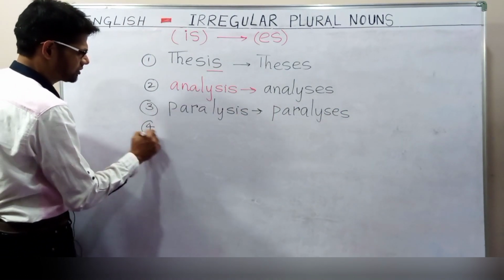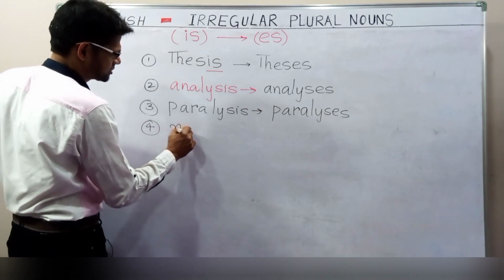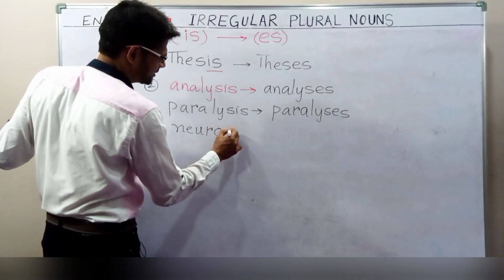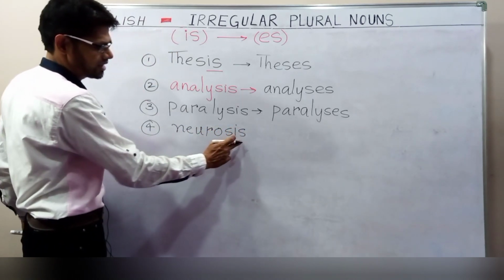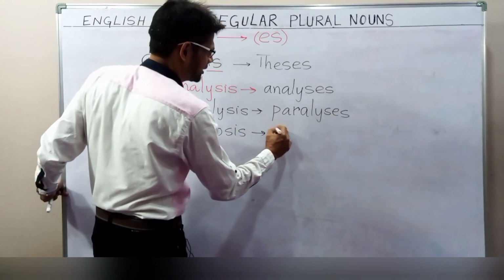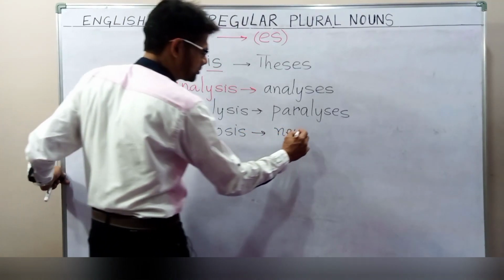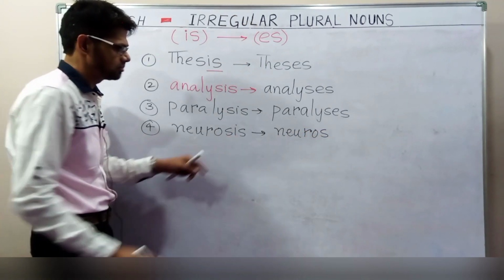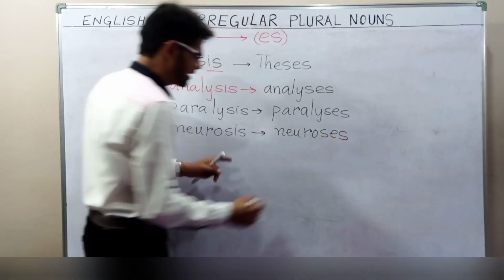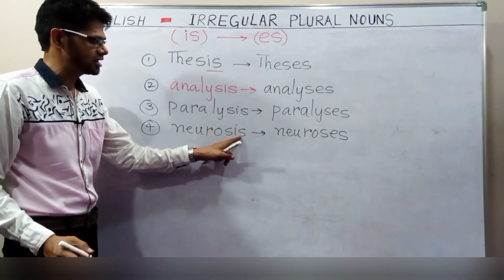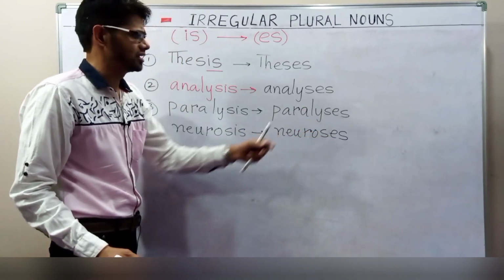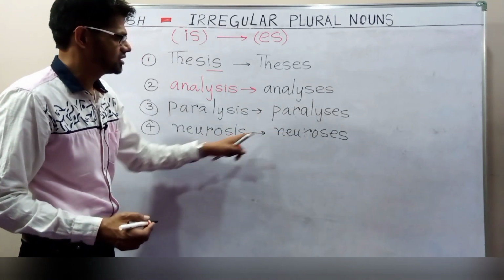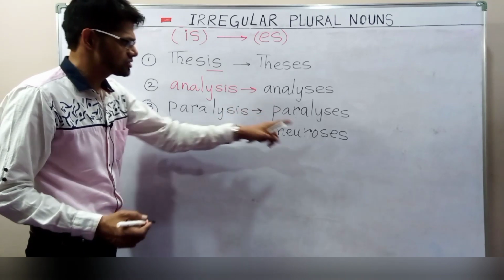Next one, for example, neurosis, N-E-U-R-O-S-I-S. Again, you can notice the last two letters are IS, so we write N-E-U-R-O, and after that the last two letters will be replaced by ES. So what do we have to do here? Remove IS and write ES in its place to make the plural. It is very easy, a very simple lesson. Neurosis is singular, neuroses plural.